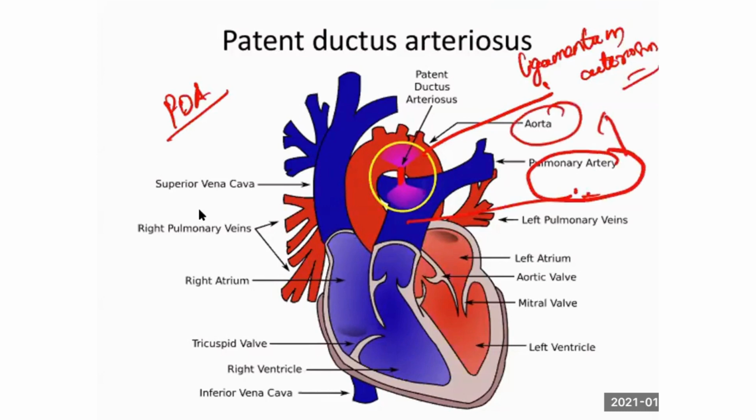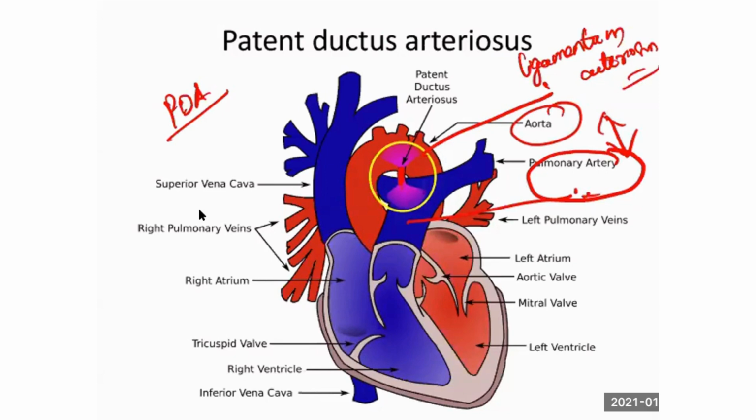There should not be communication in an adult. Only in fetal life you get that communication by means of a small duct called ductus arteriosus.